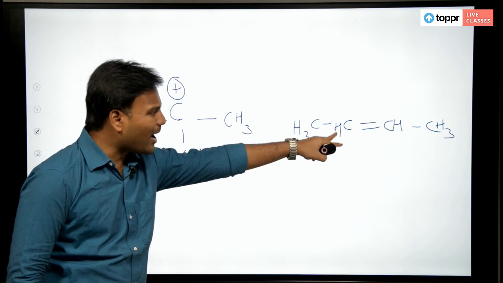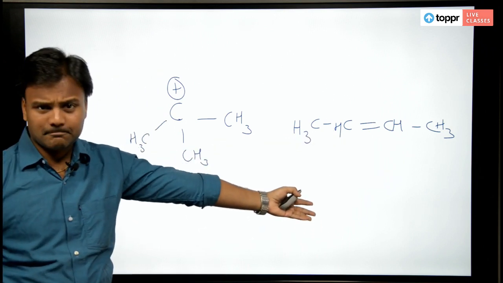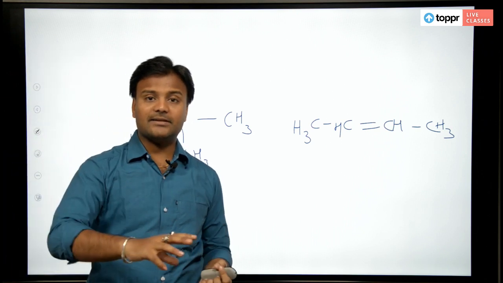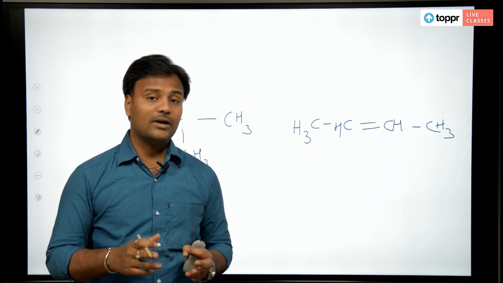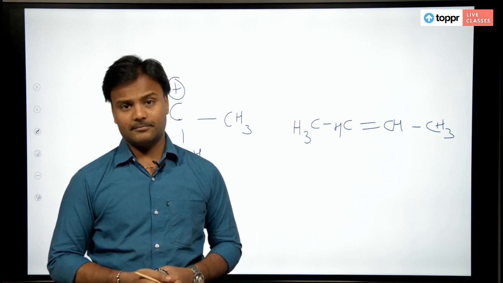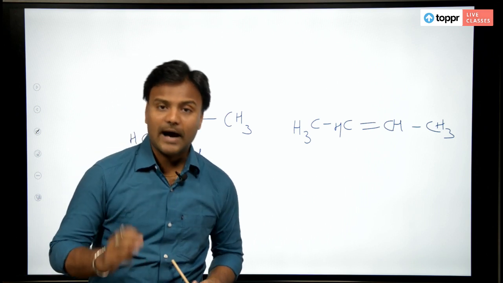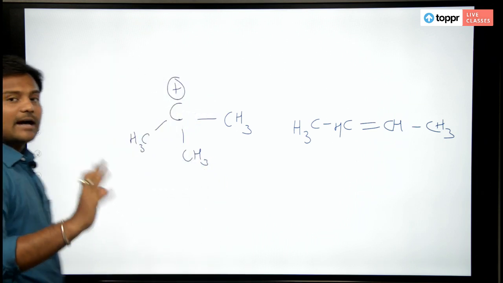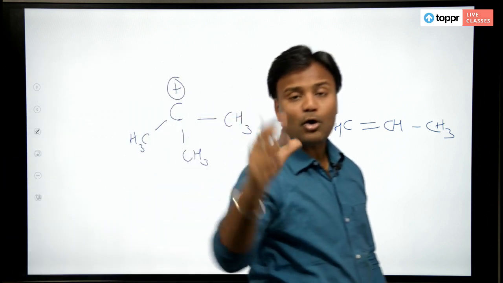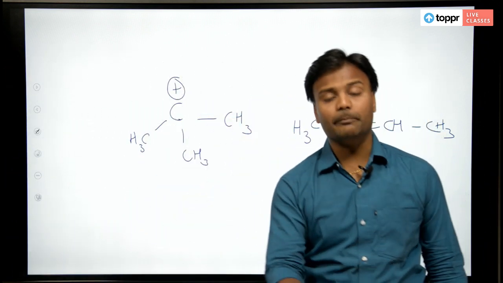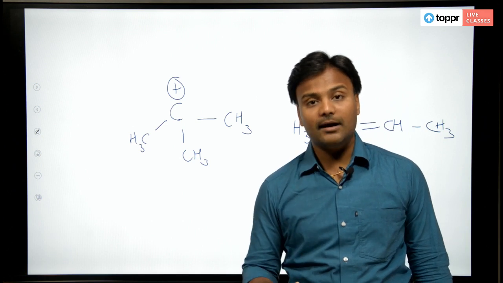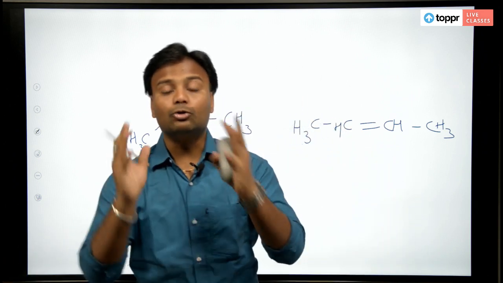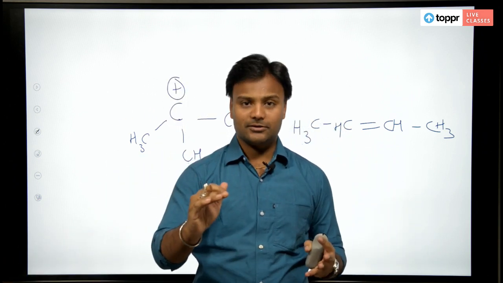What is alpha hydrogen here? Firstly, you should understand what an alpha carbon is, before understanding what alpha hydrogen is. The alpha carbon is the carbon present next to the positively charged species or the functional group. The hydrogens attached to the alpha carbon are called alpha hydrogens.